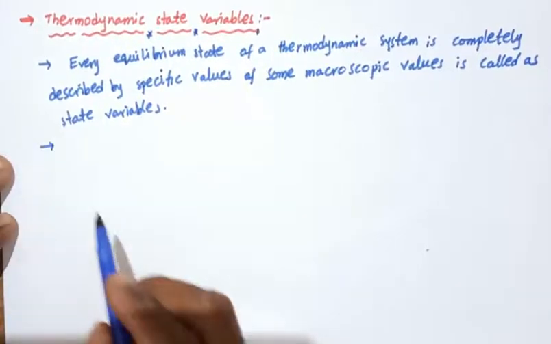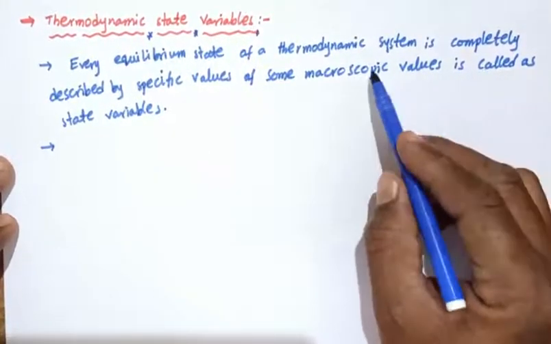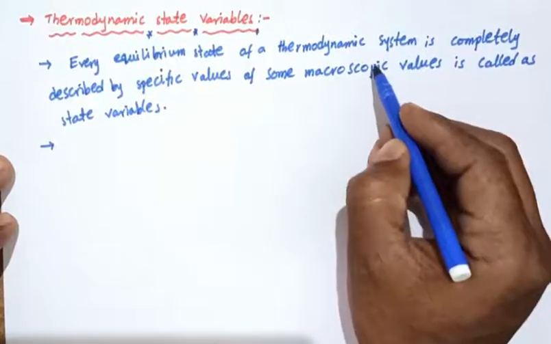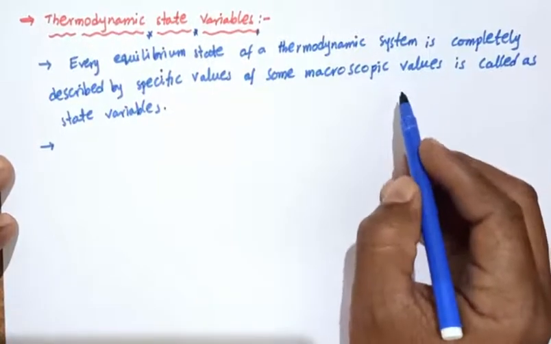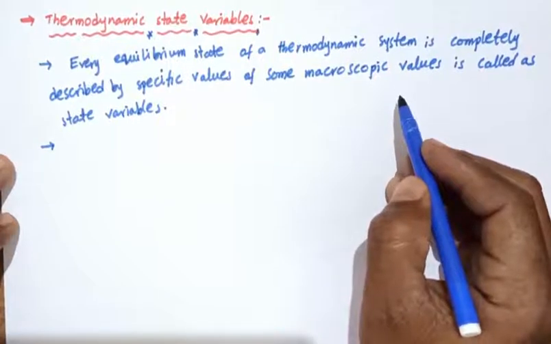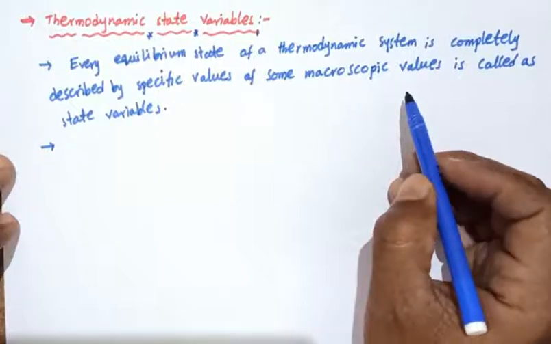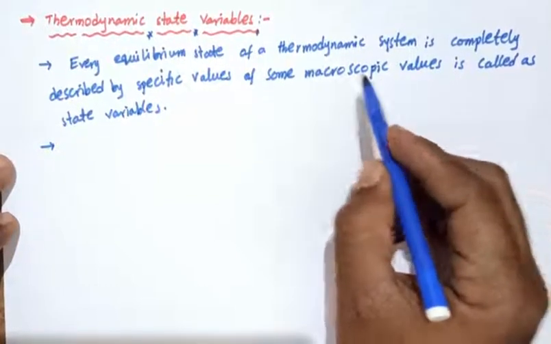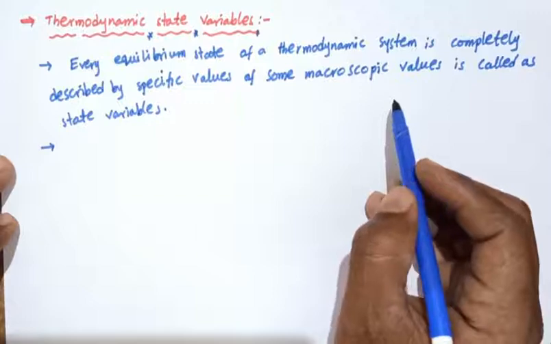For example, the macroscopic values of a thermodynamic system are pressure, temperature, volume, amount of substance, composition of substance, and mass. So these are the macroscopic values.